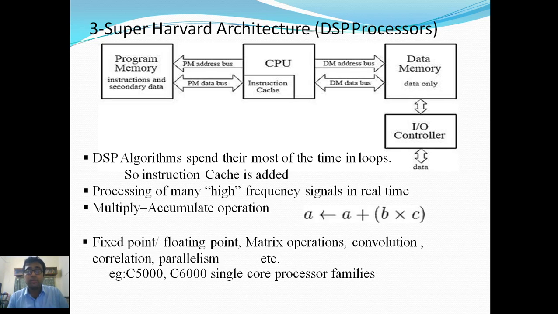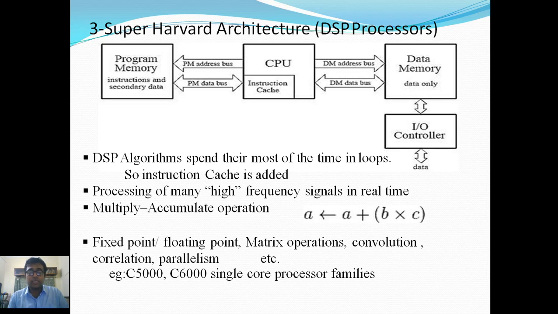Processing of many high frequency signals in real time is possible in the Super Harvard architecture. Multiply accumulate operation can be performed. Fixed point, floating point, matrix operation, convolution, correlation, and parallelism can all be done in this Super Harvard architecture.